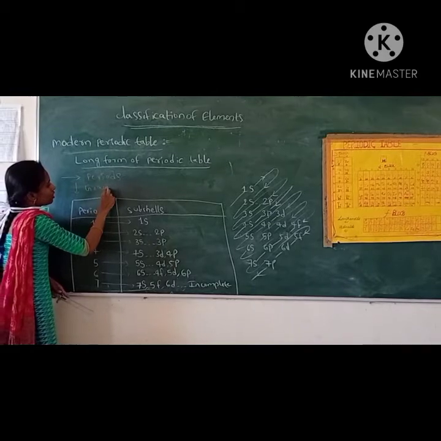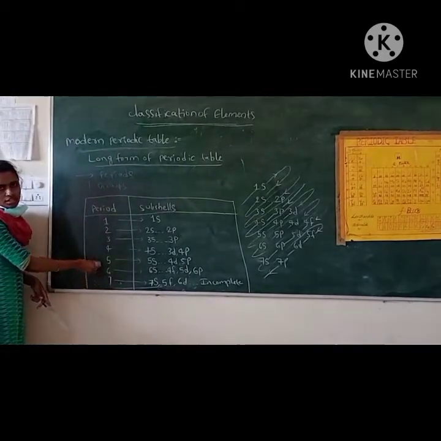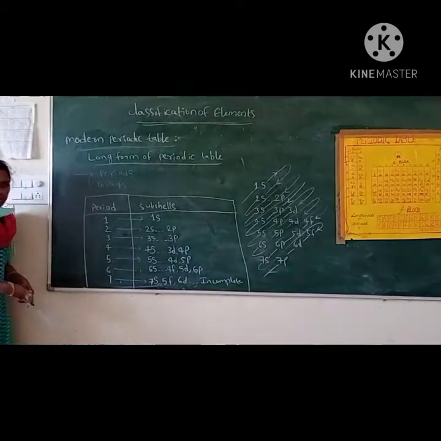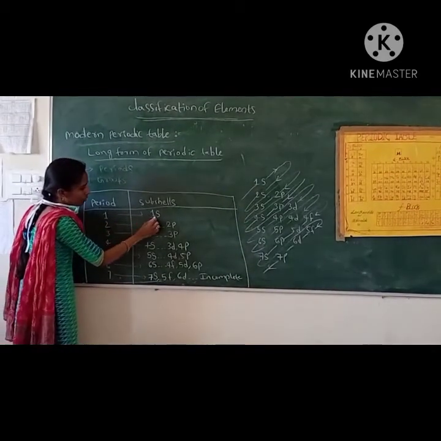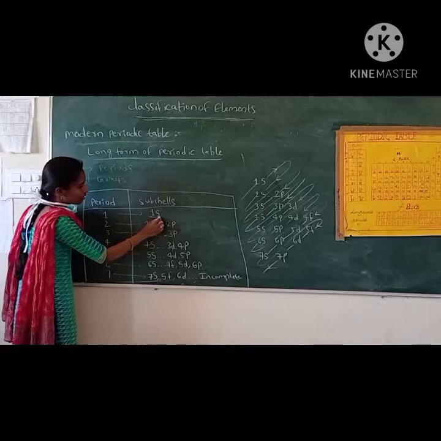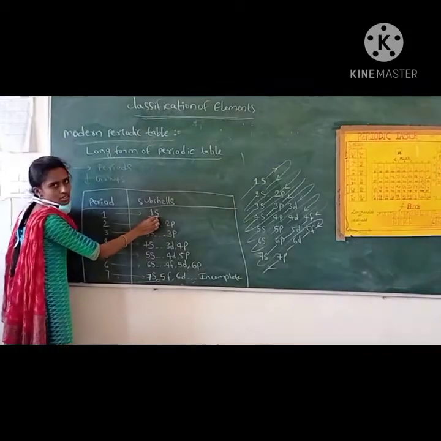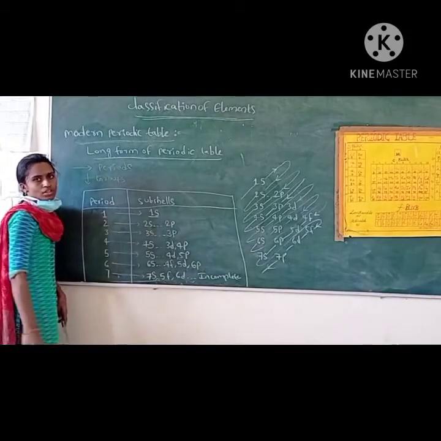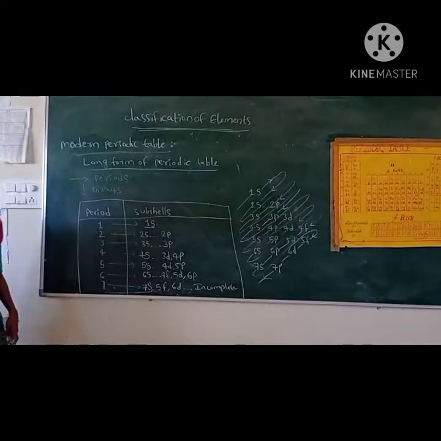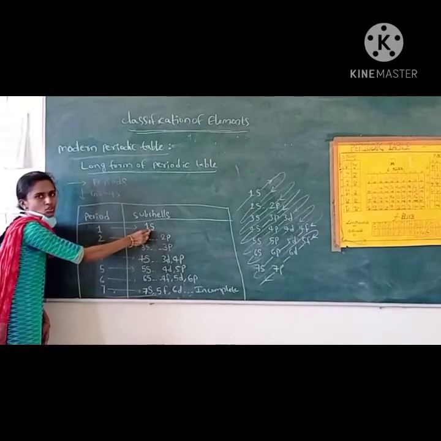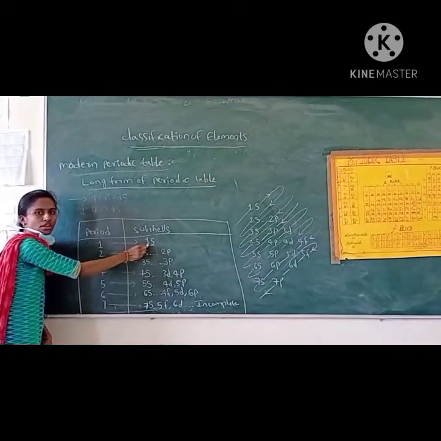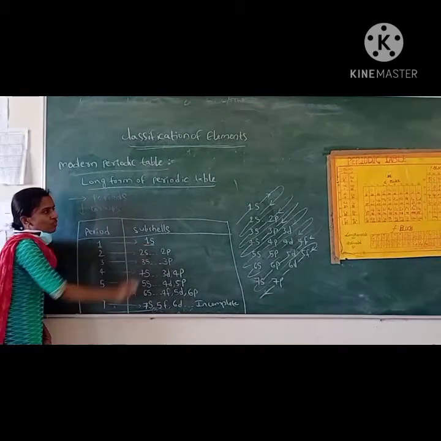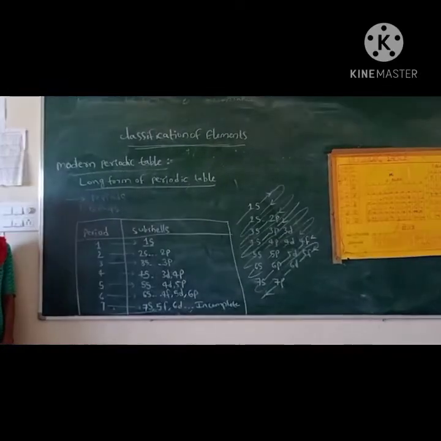So total 7 periods are there. In these 7 periods, in the first period, the orbital that is going to be filled is the 1s orbital. Because it is the lowest energy orbital, the electrons first enter into the 1s orbital. How many electrons can we fill in an s orbital? 2 electrons, which means in the first period 2 elements are there.